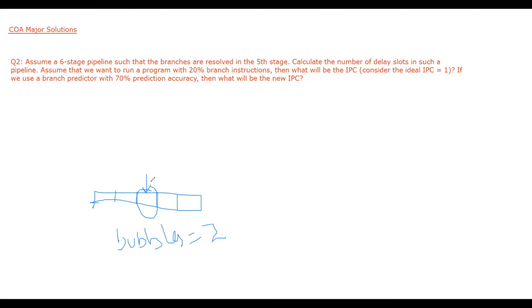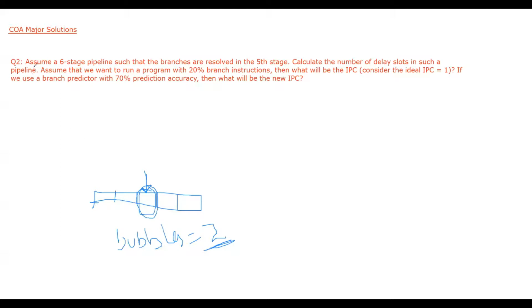So you have to remember, if there are 3 stages, then the bubbles will be 2. And if there are 4 stages, the number of bubbles will be 3. And if there are 5 stages, then number of bubbles will be 4. Or we can say if the branch is resolved in 3rd stage, number of bubbles is 2. If the branch is resolved in 4th stage, number of bubbles will be 3. And if the branch is resolved in 5th stage, the bubbles will be 4.